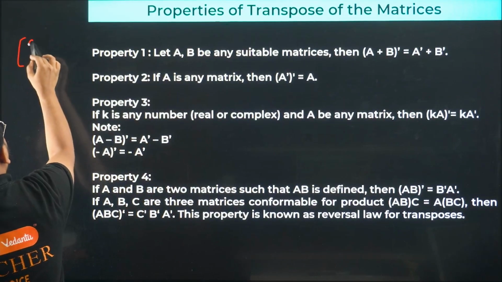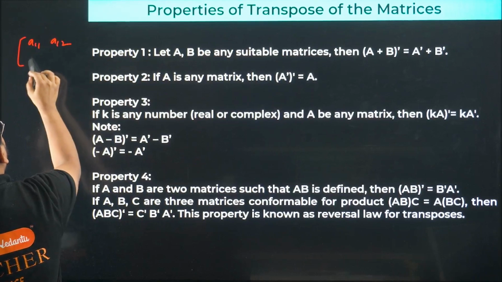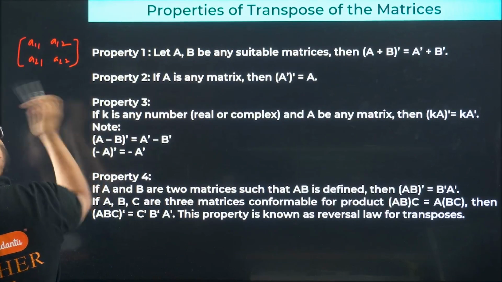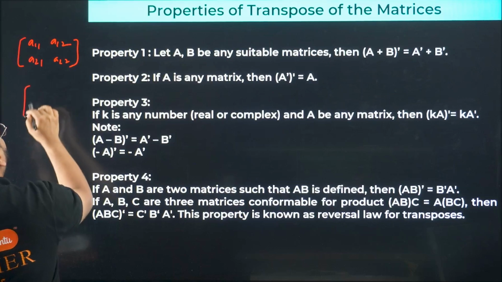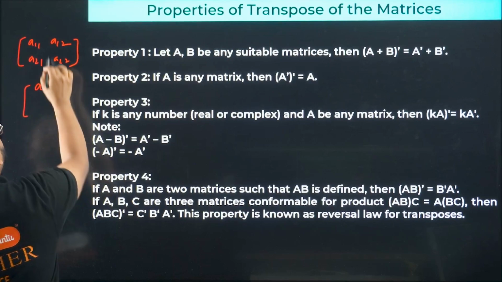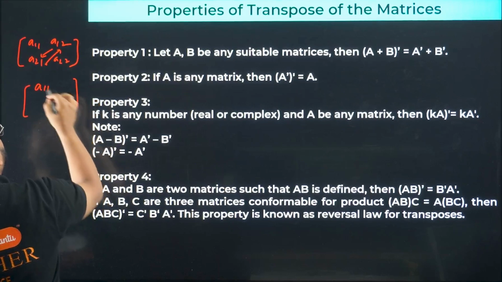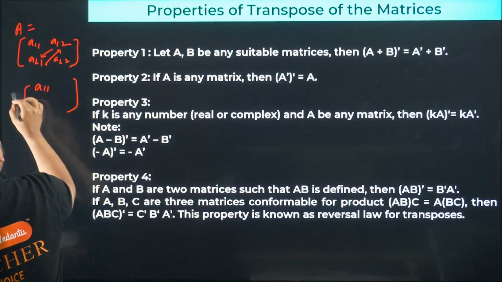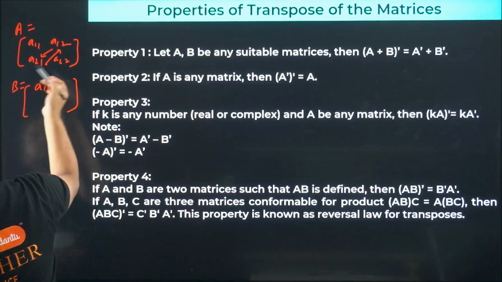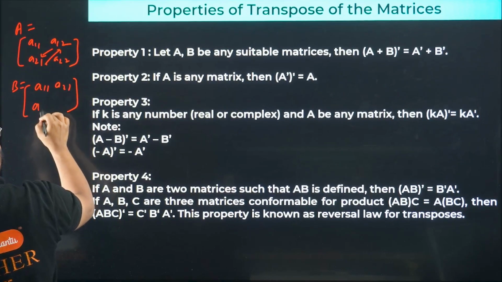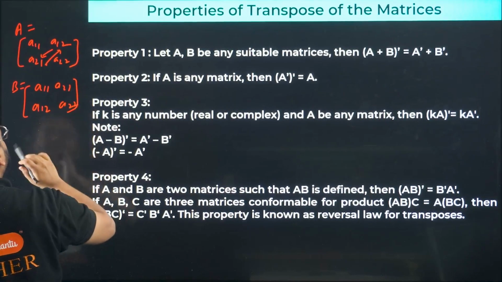If I write here A11, A12, A21, A22, then for the transpose, I'll write here A11 and this will move on this side and this will move up. This is my matrix A, right? Then matrix B, which is nothing but transpose of matrix A, will have A21 over here and A12 over here, and this remains as it is.